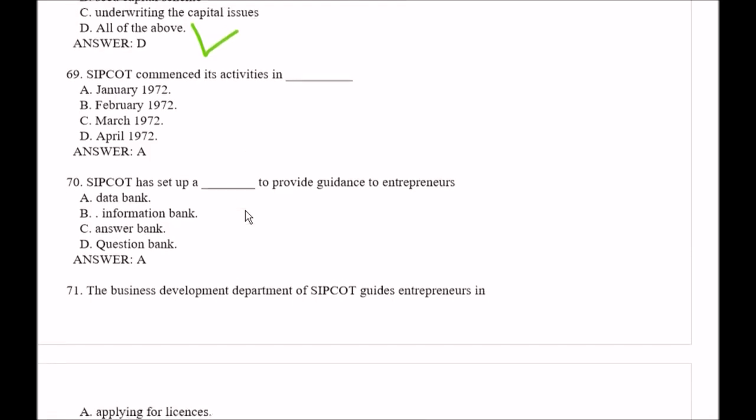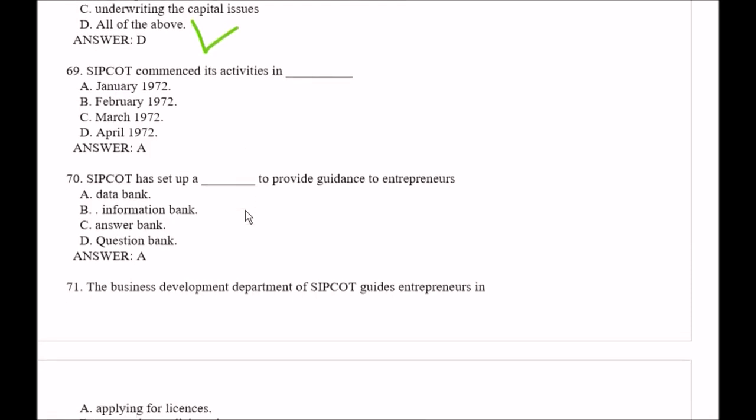Question number 69. SIPCOT commenced its activities in, your options are option A January 1972, option B February 1972, option C March 1972, option D April 1972. So here the right answer is option A, that is January 1972.